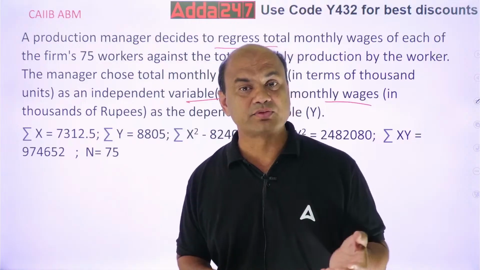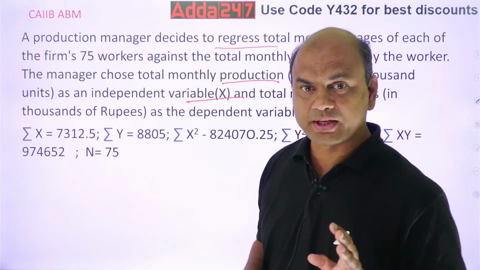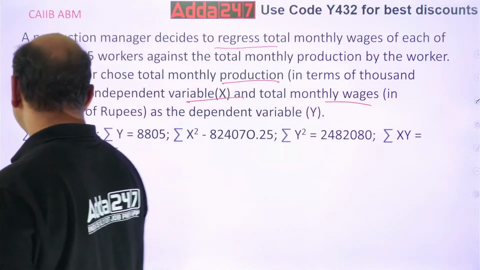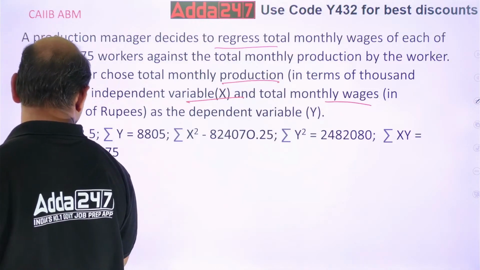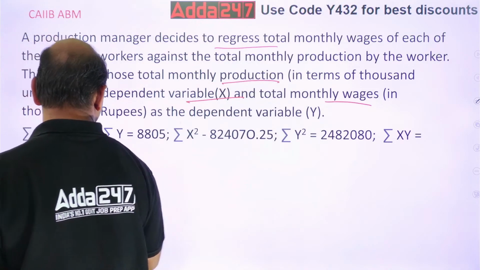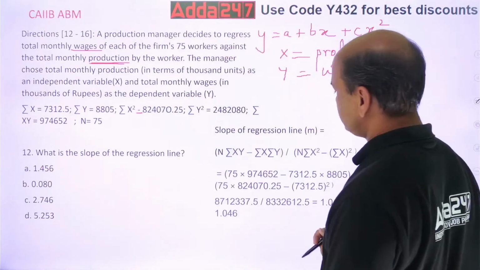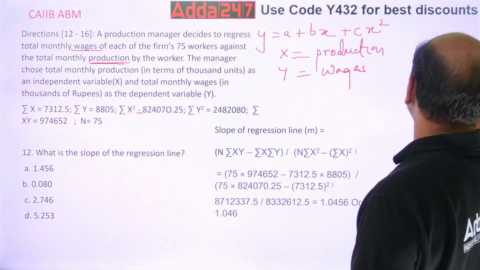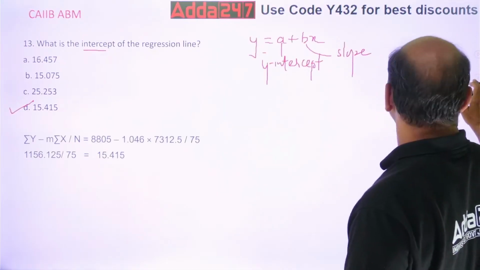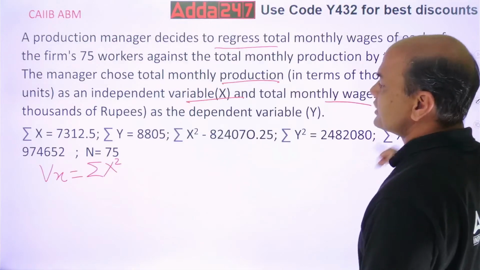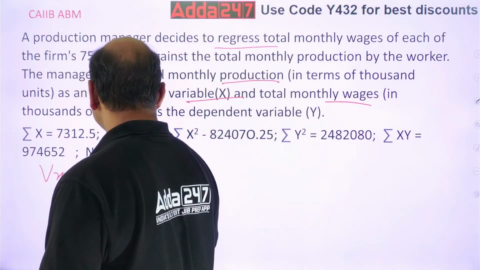Formula for variance, formula for covariance. Okay? Variance of X formula, kindly note, Vx, is always equal to summation X square upon N minus X bar square.